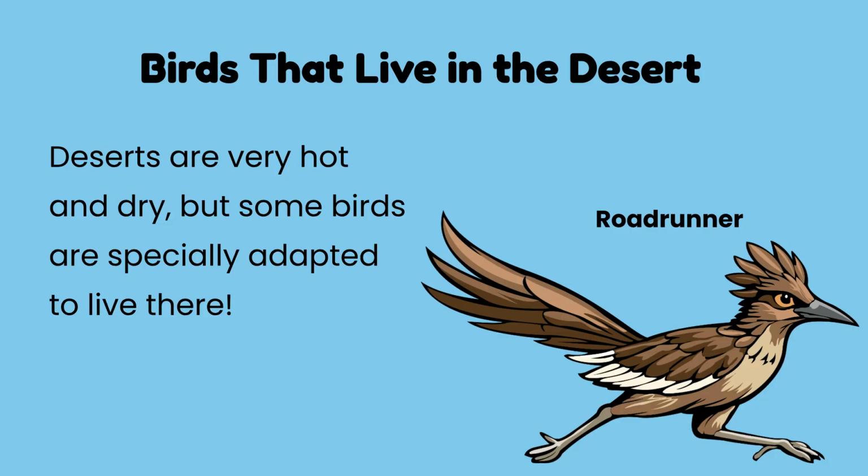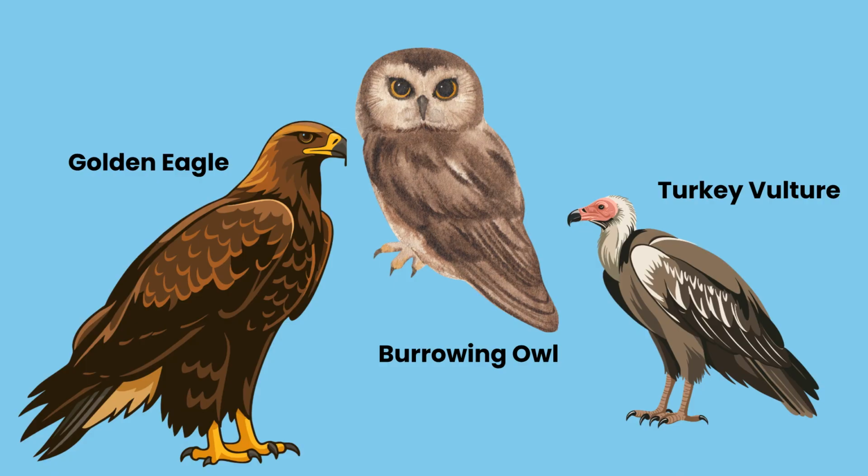Deserts are very hot and dry. However, some birds, like the roadrunner, are specially adapted to live in this harsh environment. Other desert birds include the golden eagle, the burrowing owl, and the turkey vulture.